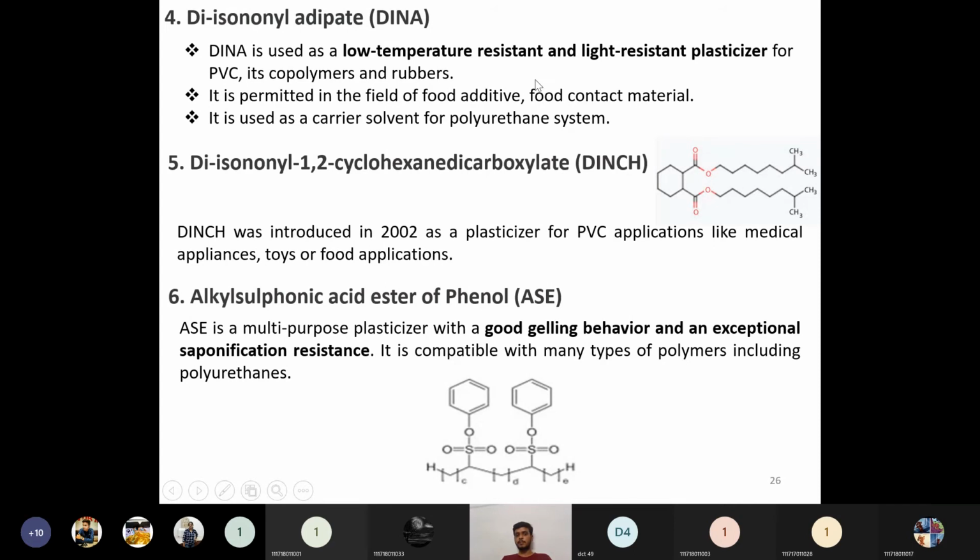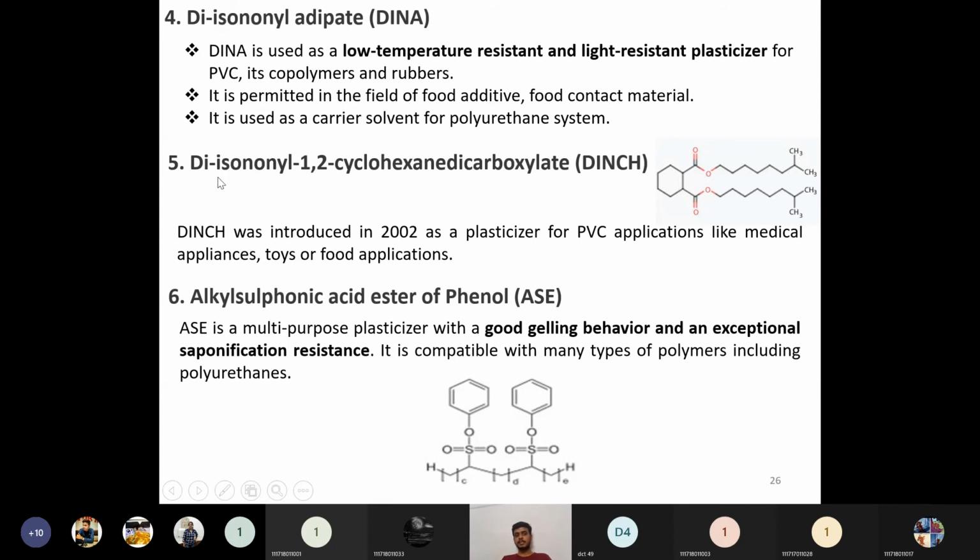So it is permitted in the field of food additives, food contact materials. So in the food industry also this type of DINA can be used, and it is used as a carrier solvent for polyurethane systems. So with polyurethane systems also it is very much compatible.